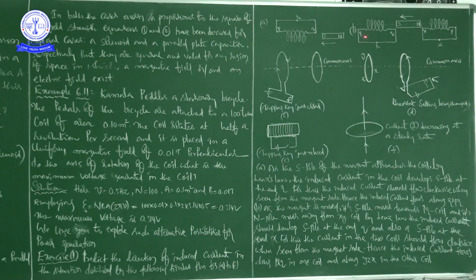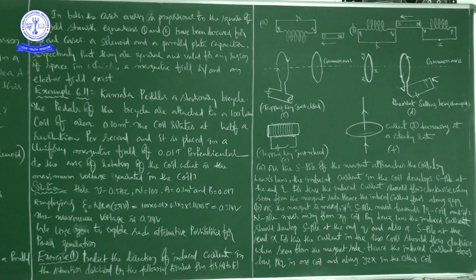So in this coil PRQ, in this coil YZX. So this is the direction of induced current. Here PRQ, here YZX. Okay. So YZX, this is the direction. Here PRQ, this is the direction, right? So that is about picture 2.